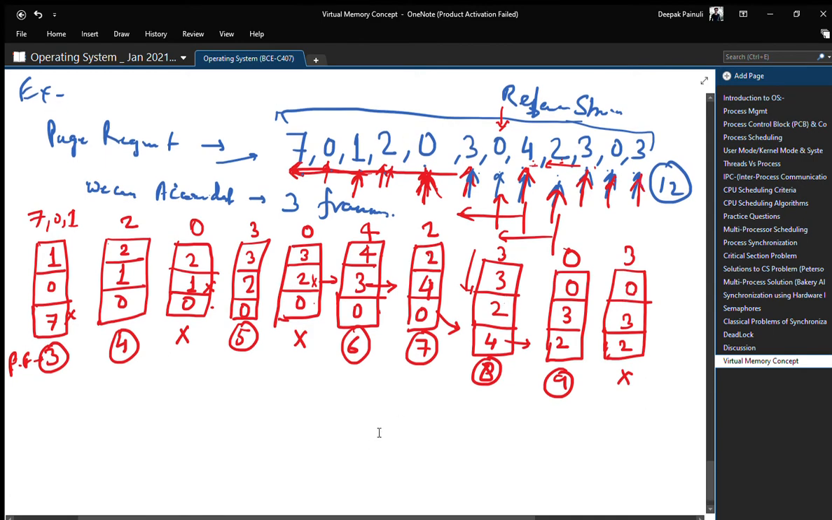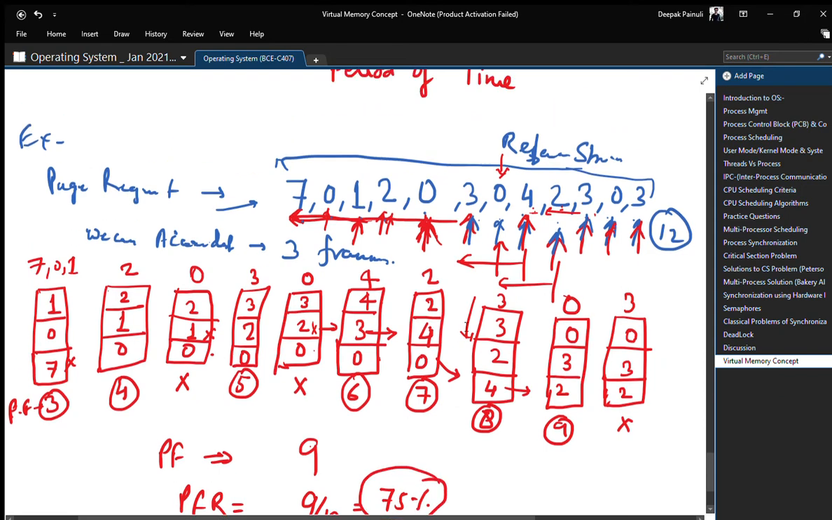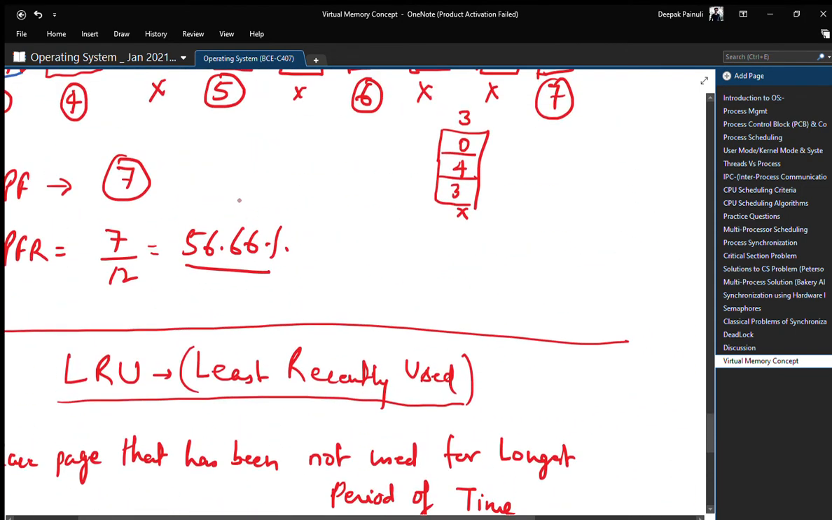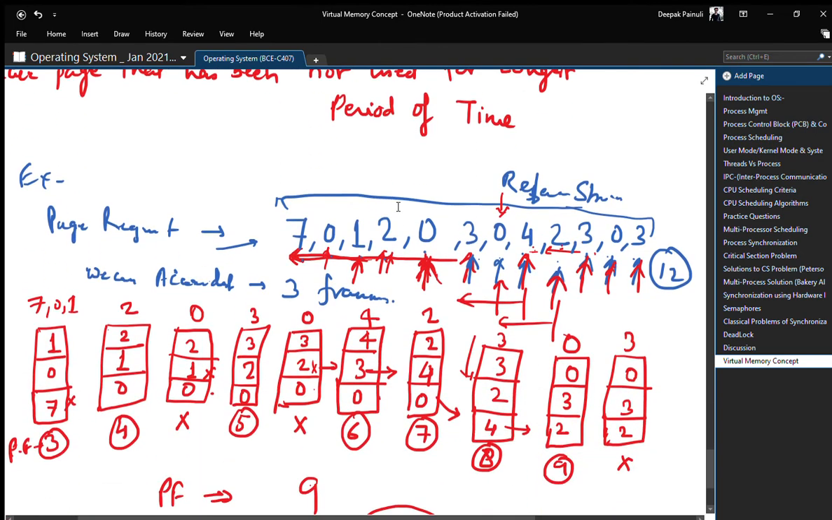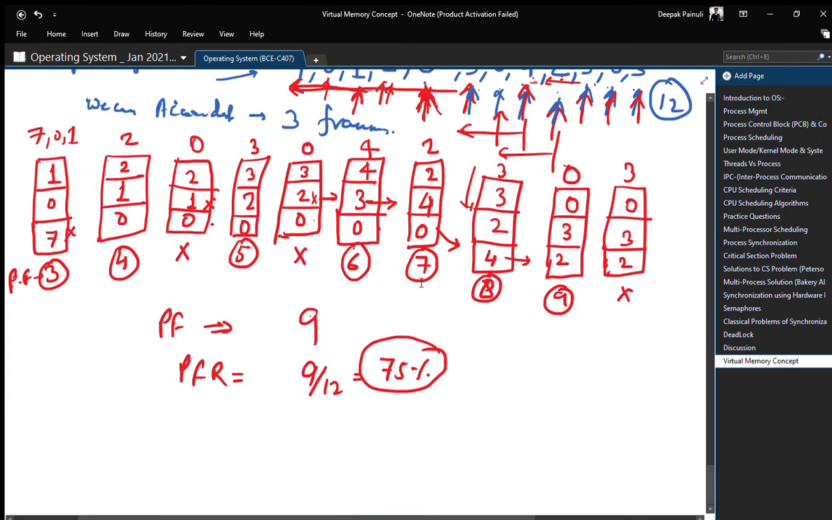Okay, so total page faults are 9, and the PFR for least recently used is 9 upon 12, that means 75%, right? You can compare it with optimal, which has the lowest PFR. Whichever algorithm has the lowest PFR is suitable for the system, right? So PFR is the KPI, we need to minimize the PFR, the page fault rate, in the system.